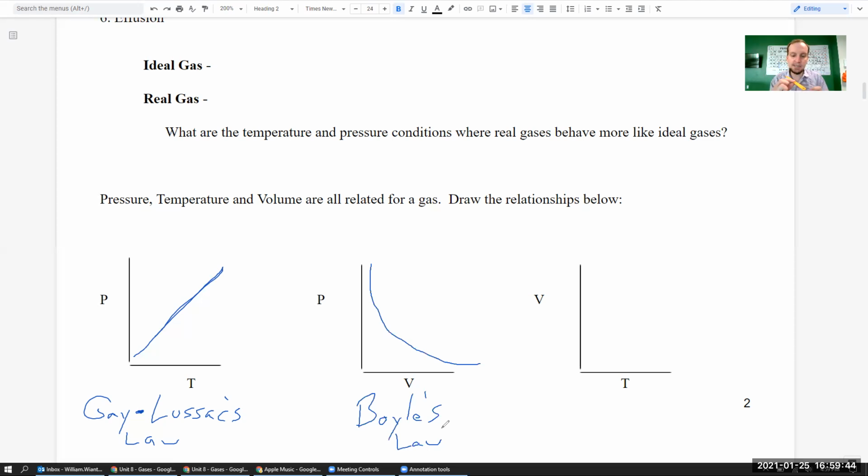All right, the last one is if I hold the pressure constant. Pressure is constant, so I'm holding that with my finger, and I'm going to increase the temperature. Again, you guys could already guess what's going to happen. Yes, the volume increased. If I decrease the temperature, the volume also decreases. So again, similar to Gay-Lussac's, these two relationships are direct, meaning they're going to do the same thing. So just like Gay-Lussac's, it's going to be a straight line, kind of like this, and this is called Charles' law.